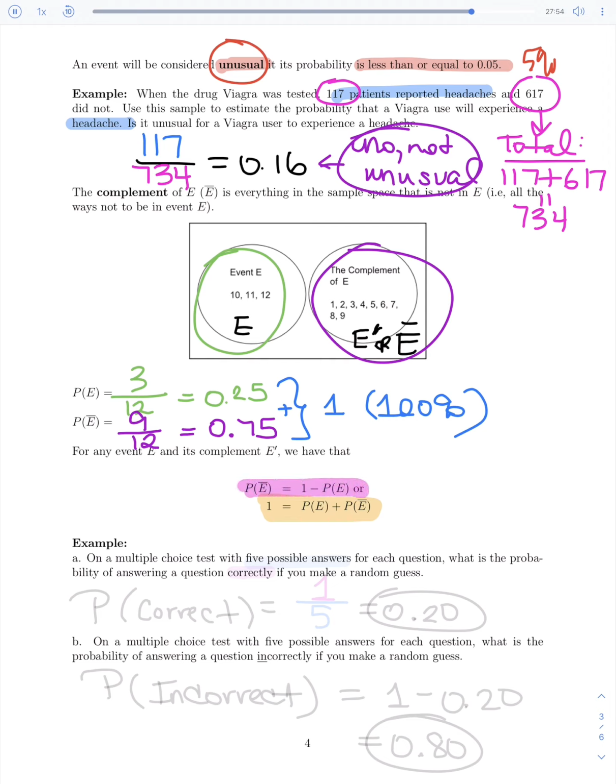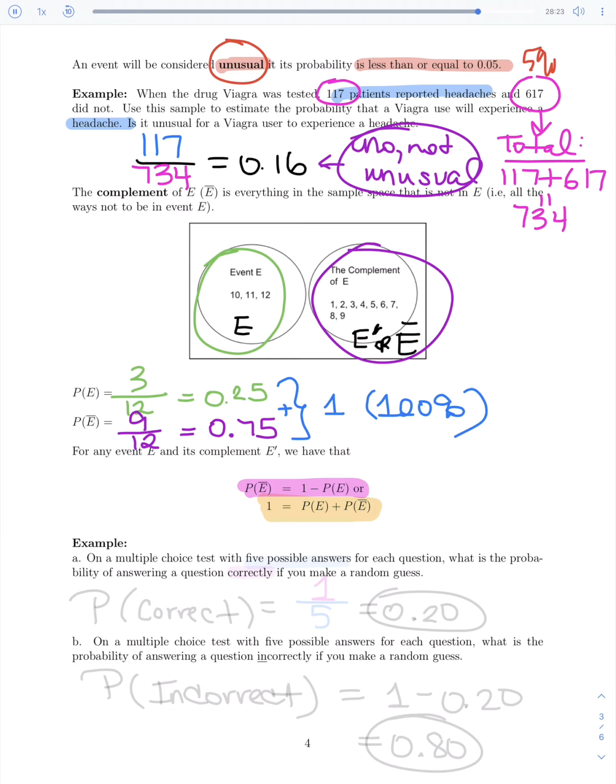If you have one and you're trying to find the other, the complement, you can just subtract it from 1 or 100%. Good example: if the chances of it raining are 20% or 0.20, the chances of it not raining, the complement, would be the rest, 80% or 0.80, because they have to add up to 1 or 100%.